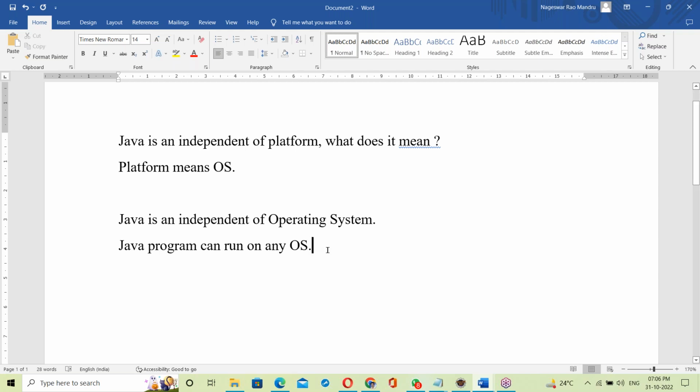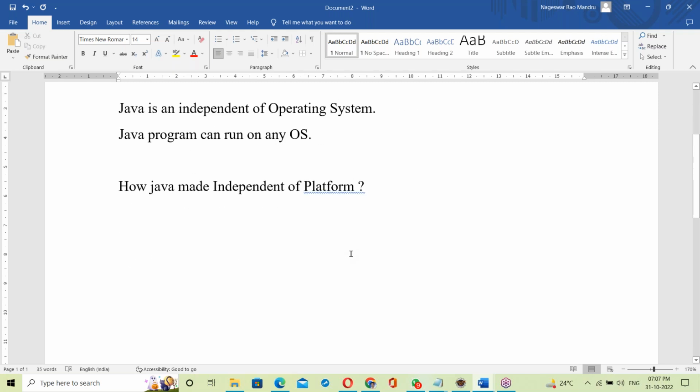Now your question is: how did Java make us an independent platform? How did Java make us independent of platform? So this is the question.